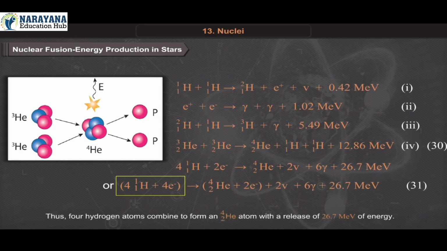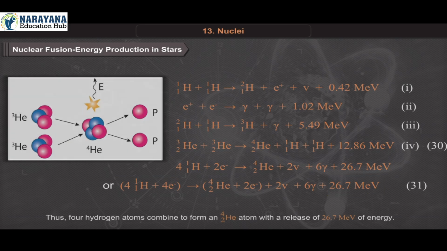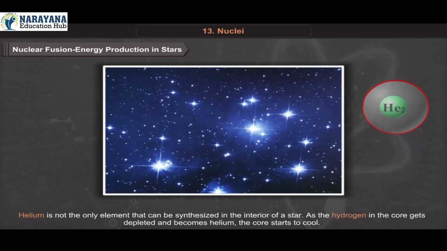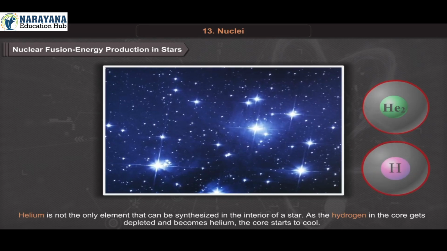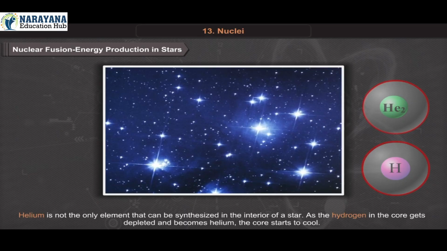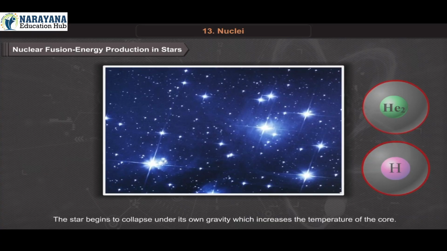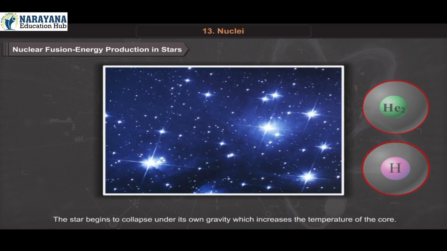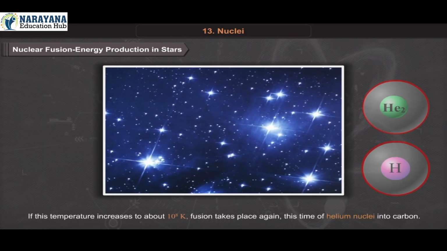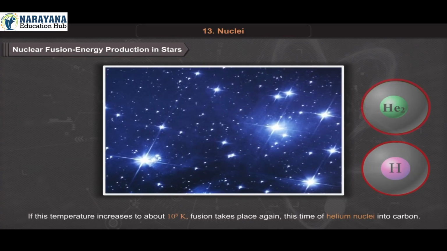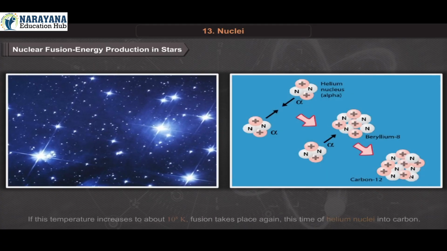Thus, four hydrogen atoms combine to form a helium-4 atom with a release of 26.7 mega electron volts of energy. Helium is not the only element that can be synthesized in the interior of a star. As the hydrogen in the core gets depleted and becomes helium, the core starts to cool. The star begins to collapse under its own gravity, which increases the temperature of the core. If this temperature increases to about 10⁸ Kelvin, fusion takes place again, this time of helium nuclei into carbon.